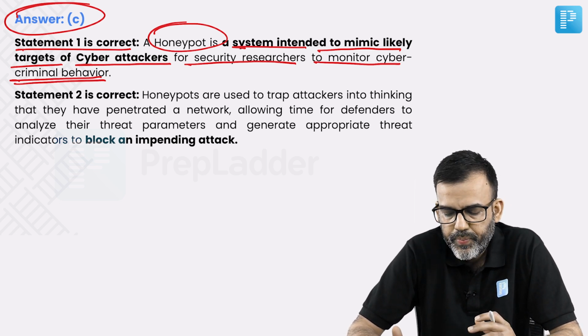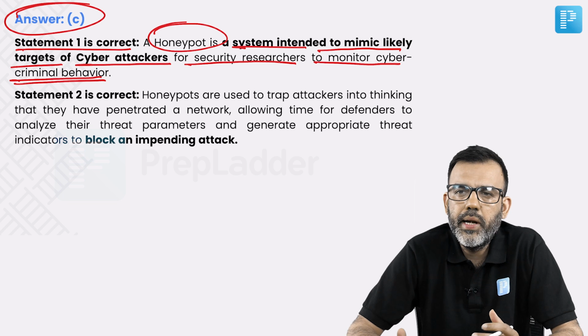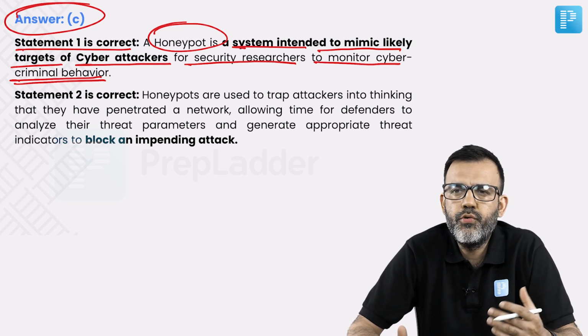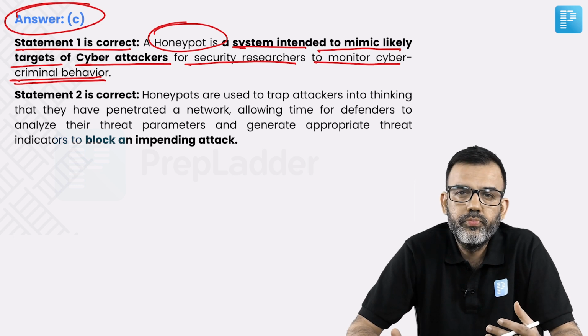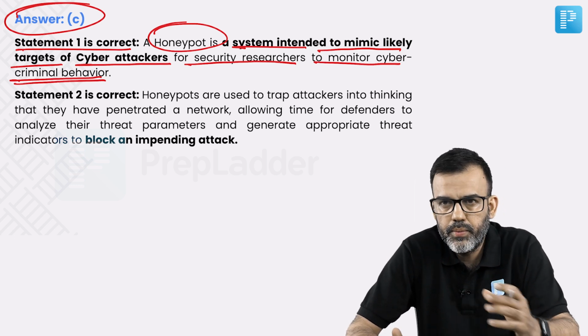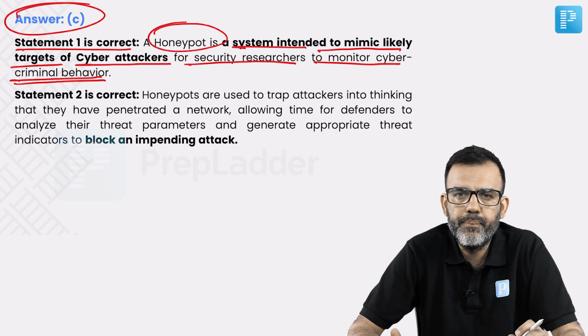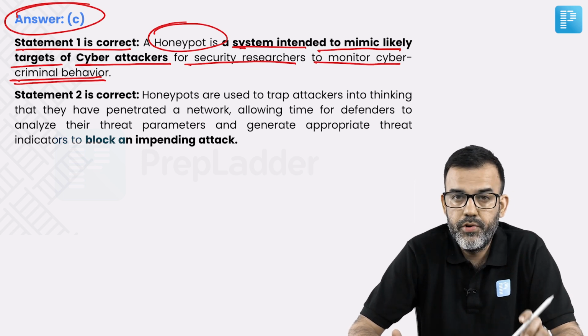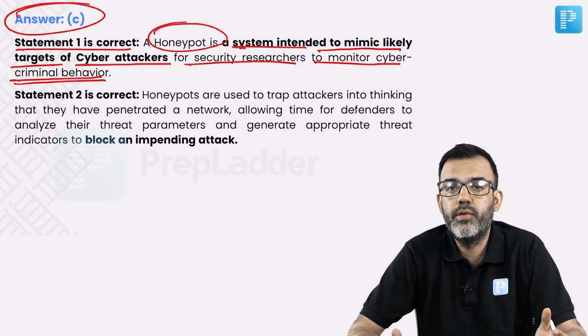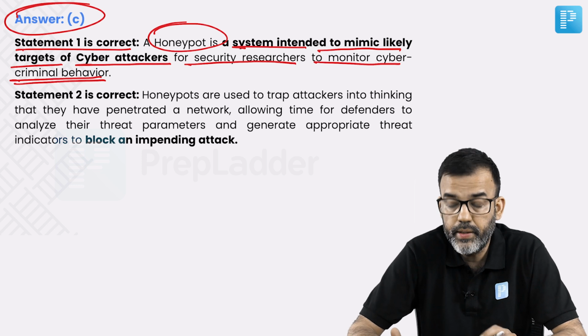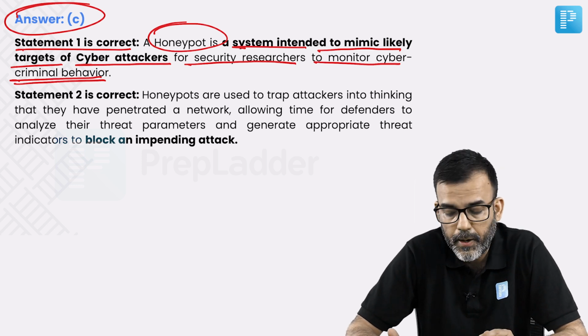It's sort of a trap. If you want to address the problem, then you should be well versed with the ways through which these cyber criminals target various websites and such data.